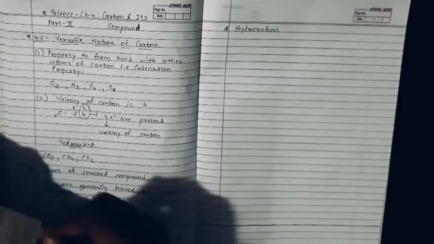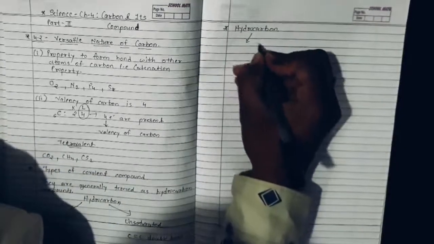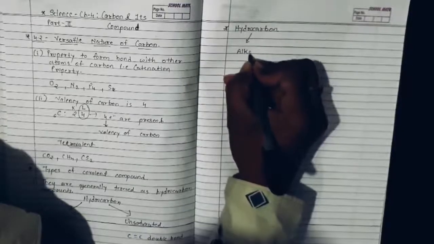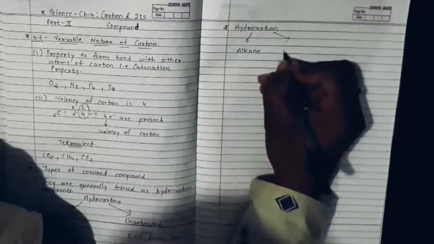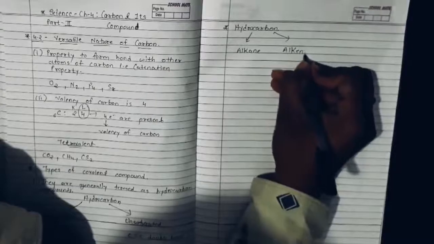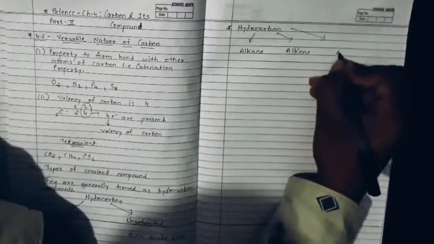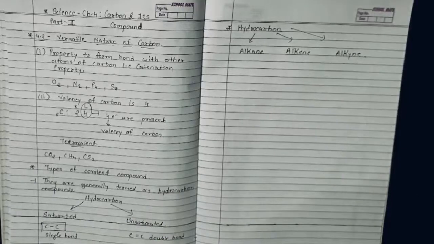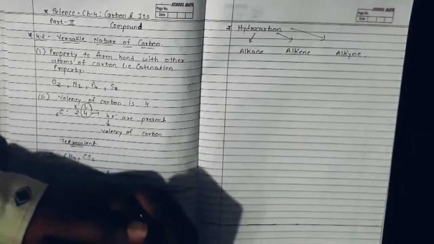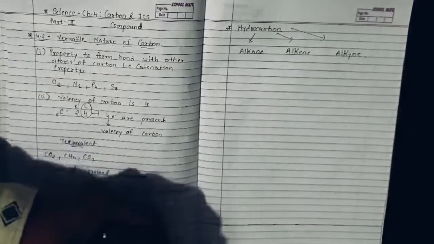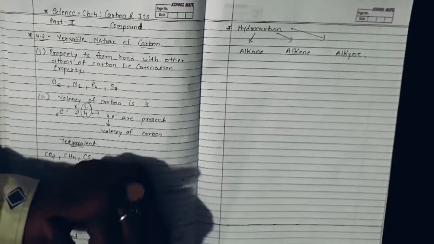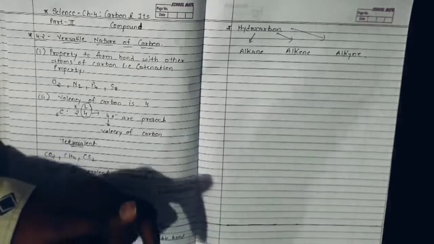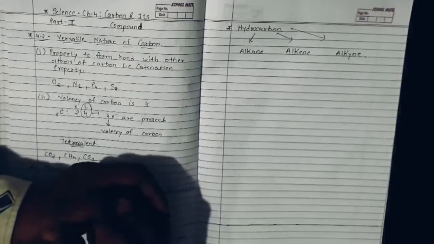These hydrocarbons are of three types: alkane, alkene and alkyne. Carbon compounds are further classified into these three categories, and all these three categories are known as homologous series, dear student. What do you mean by that? That we will see later on in our session.